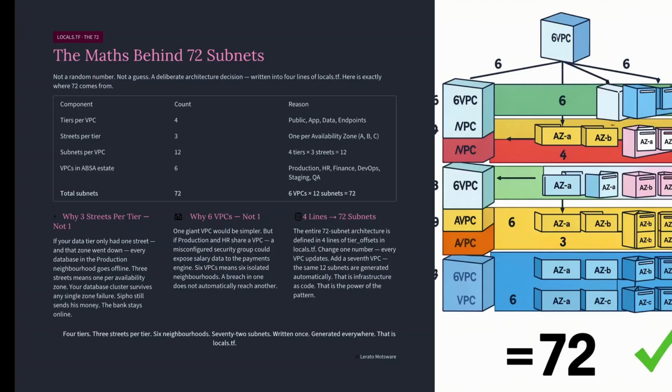Now, the maths. 4 tiers, 3 streets per tier. 4 times 3 equals 12 streets per neighborhood. 6 neighborhoods, 12 streets each. 12 times 6, 72 subnets. That is exactly where the 72 comes from. Not a random number, not a guess, a deliberate architecture decision written into 4 lines of locals.tf.